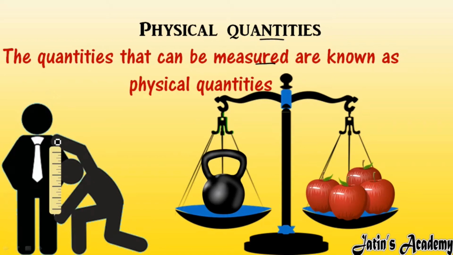So I want to measure the length of this person. Can I measure the length of this person? Then yes, by using some instrument I will measure. Fine. So whatsoever quantities which we can measure easily are known as physical quantities. For example, mass, length, time, temperature, speed, acceleration. These all quantities that we can measure are known as physical quantities, and the process by which we are measuring these kinds of physical quantities, that process is known as measurement. Clear, the name of the chapter: physical quantities and measurement.